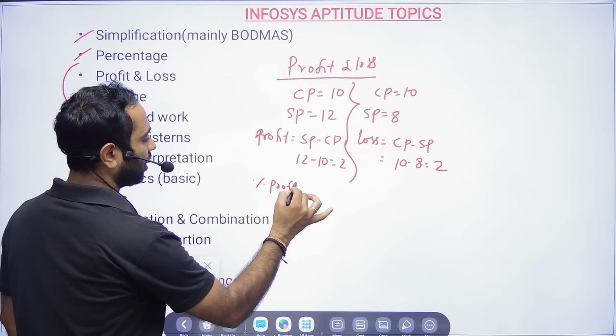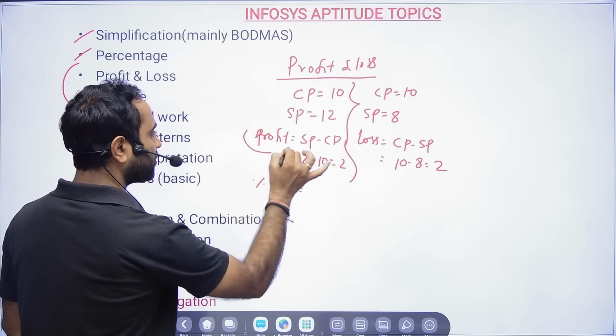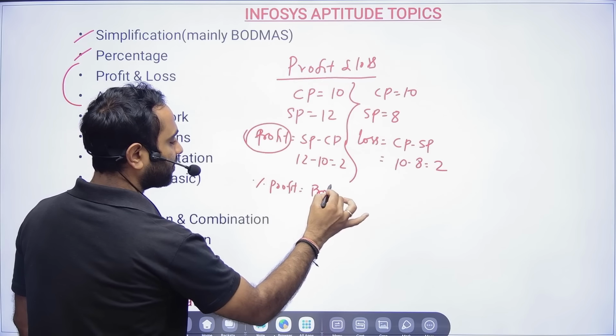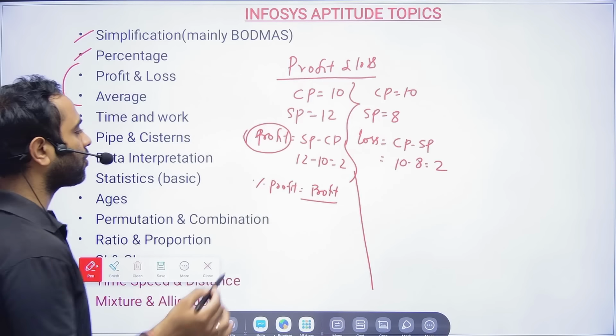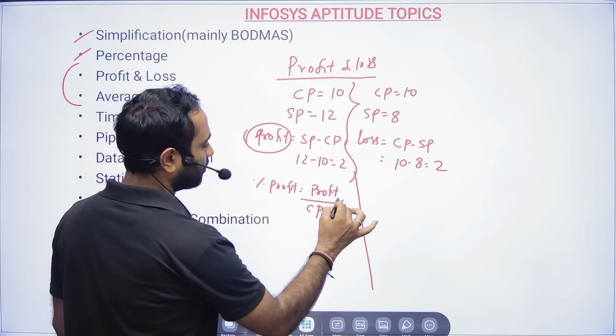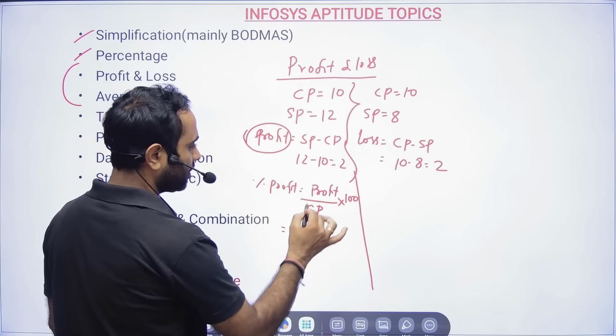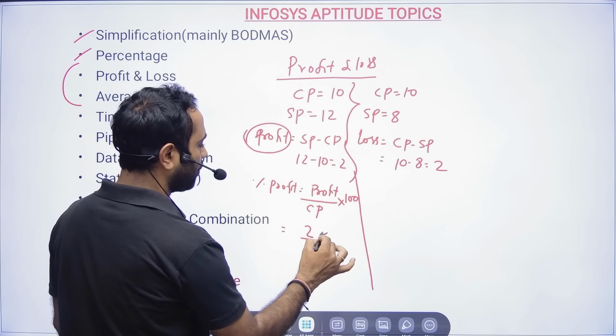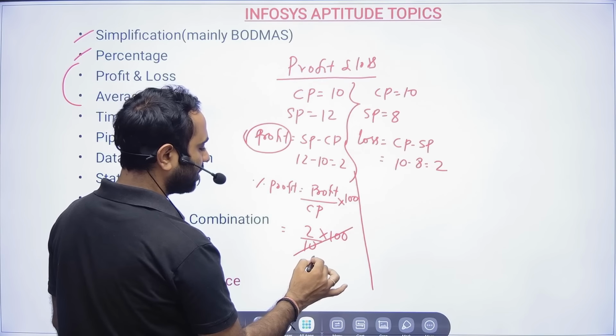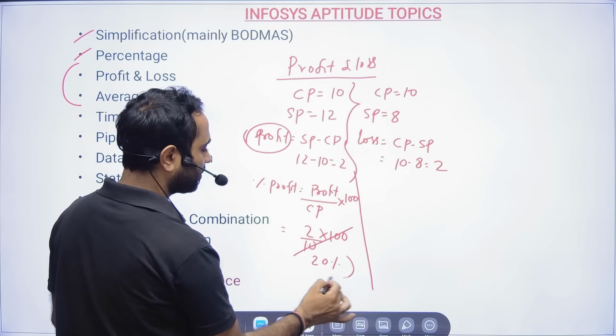What is the formula? Percentage of profit and percentage of loss are always calculated on cost price. If you don't know the cost price of something, you cannot calculate the profit. So it will be nothing but 2 by cost price, which is 10, into 100. So it is nothing but 20% profit.